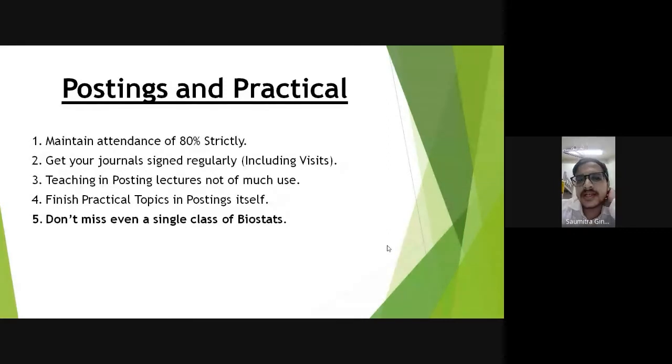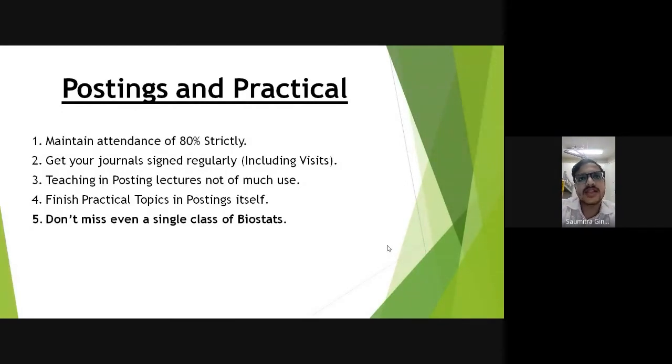Then what they teach in posting lectures, from a personal point of view, and I think most of us believe, is not of much use. The maximum lectures are taken by residents. They have pre-prepared slides, PPTs. They'll come, open the slides, and literally read from the PPTs. It becomes very boring, very monotonous, and you don't grasp a lot from that.